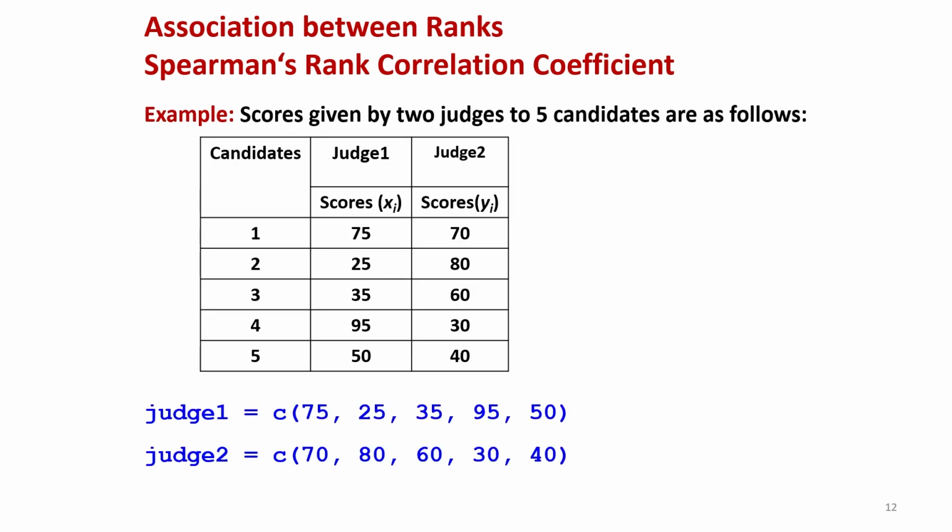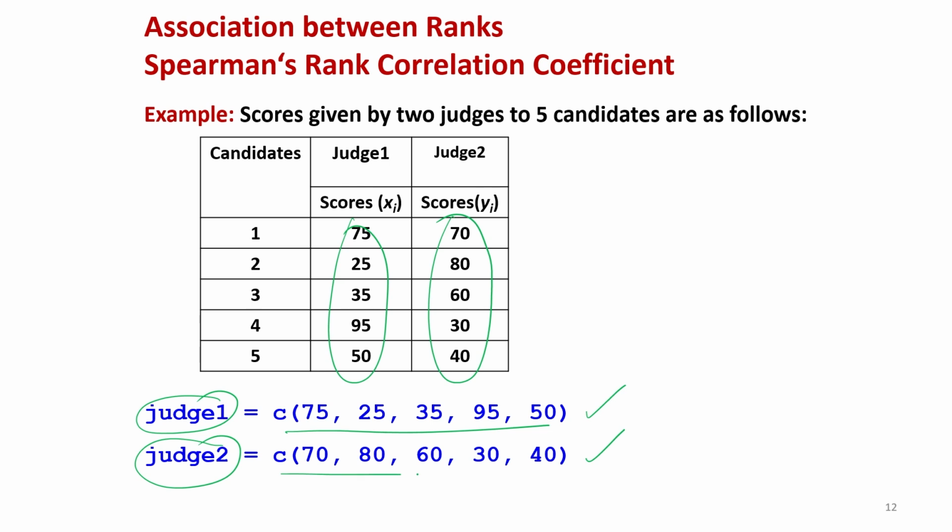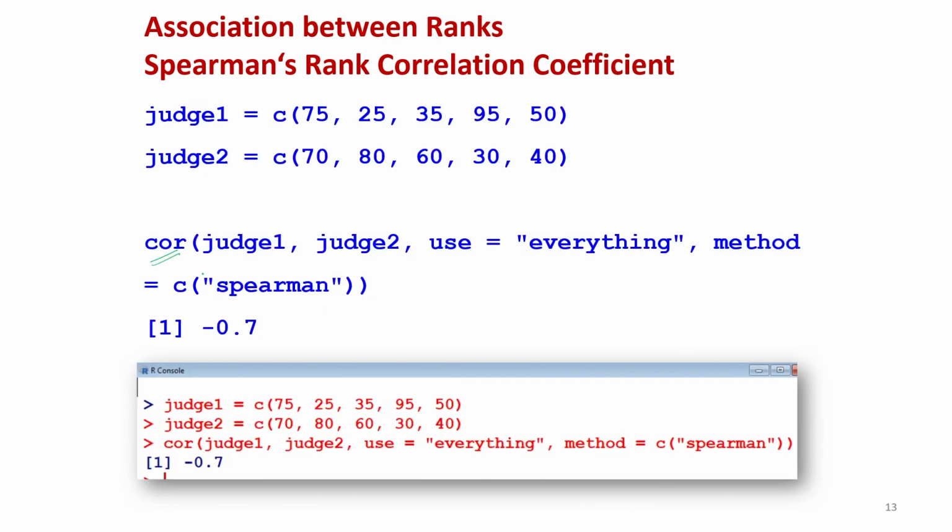Now, I use the same example, and I use the exact scores only. I will not use the ranks which we have obtained manually. So, these are the two judges, scores from judge 1 and scores from judge 2, and now I am creating two data vectors, judge1 and judge2, and their data vectors are written here. Now, I use the command COR, x is judge1, y is judge2, use is everything, and the method is equal to spearman. I can see this value is coming out to be minus 0.7.